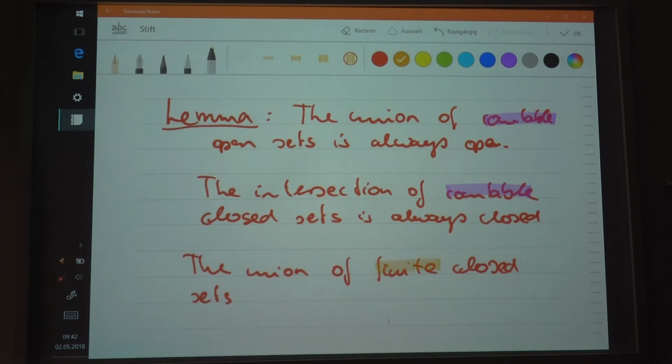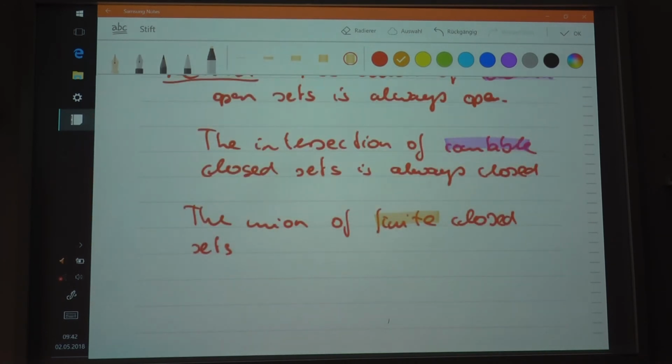The union of finite closed sets is always closed. So if you take the finite union of closed intervals, what you get is a closed set. Finite means that its cardinality is strictly less than that of the natural numbers.